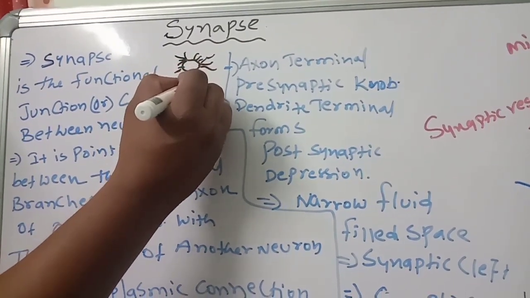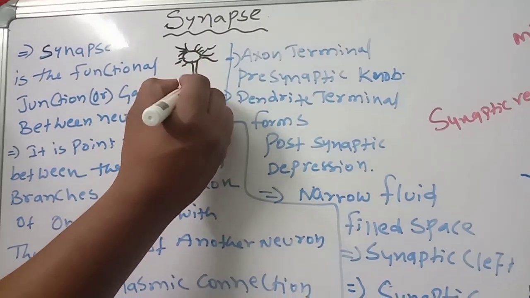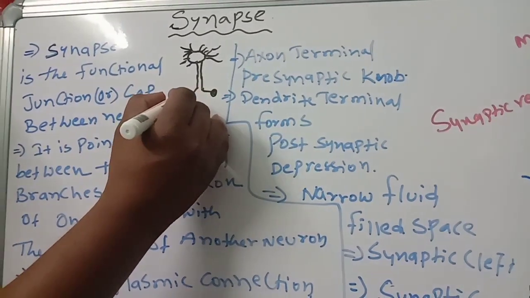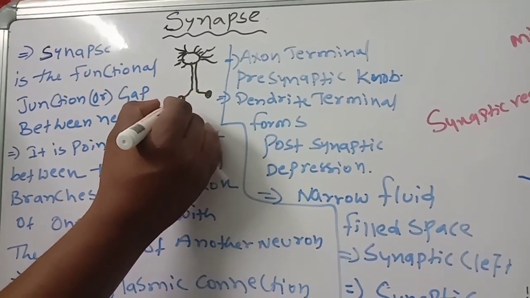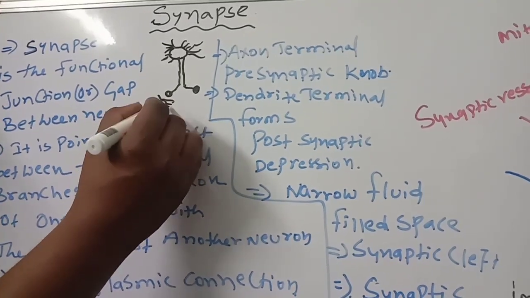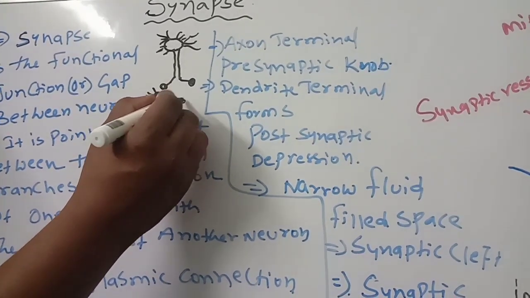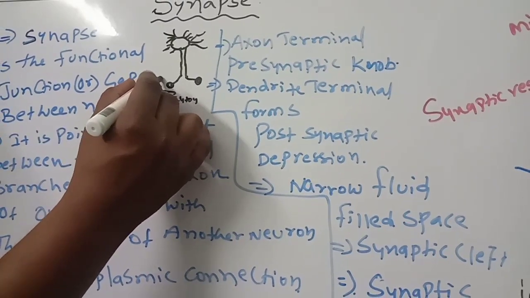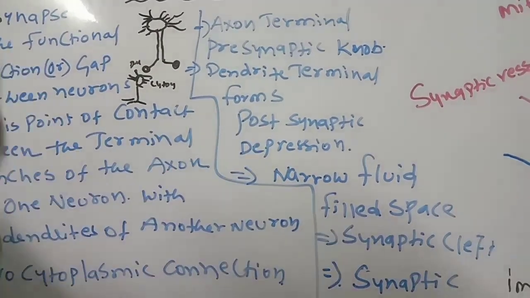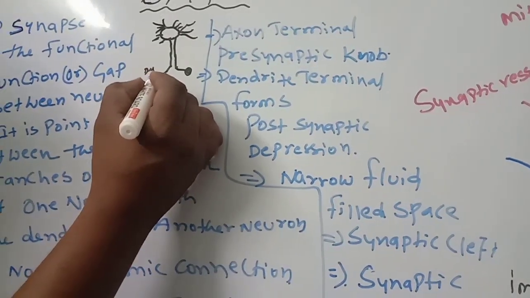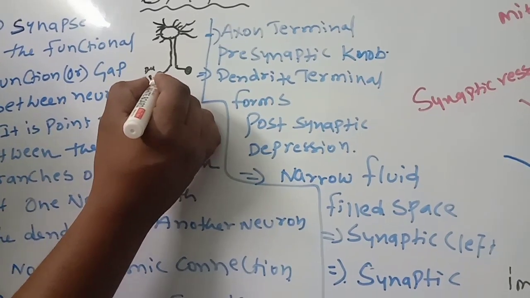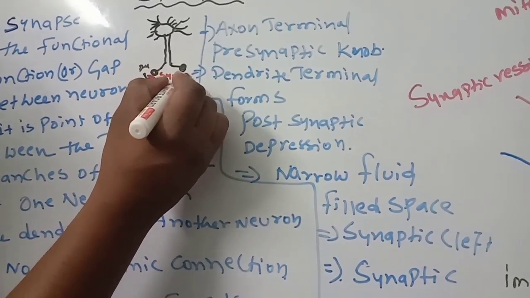This is the axon. The axon has synaptic knobs. And this is another cell body, the cyton, and this is a dendrite. In between these two, this is the synaptic knob, and this functional gap is what is called the synapse.